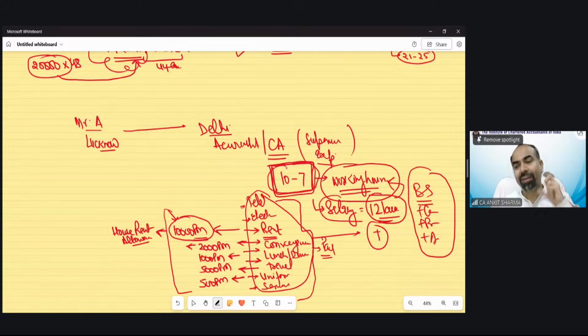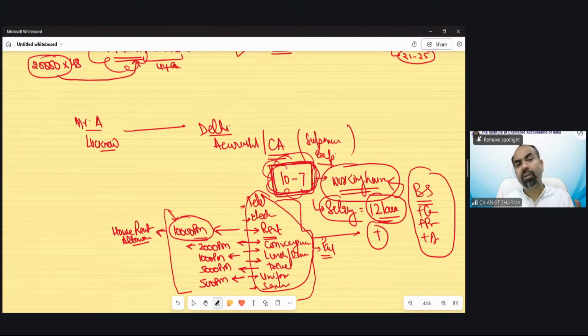So I am just clarifying this thing, that allowances are not given for your working. For working, you are getting basic, advance, commission, bonus, and incentive, etc. These are the expenditures associated with your working, which are going to be borne by the organization. What kind of allowances you are getting, and how much, differs from organization to organization, and also depends upon the categories of employees.